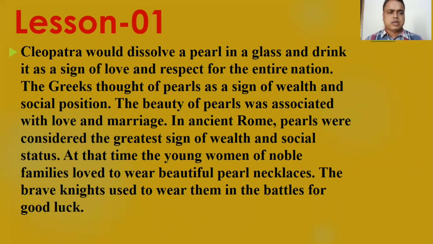So we have got the idea, Queen Cleopatra would dissolve a pearl in a glass and drink it as a sign of love and respect for the entire nation. The Greeks thought of pearls as a sign of wealth and social position. So the Greeks also thought in their way that it is the sign of what? Wealth and social position.